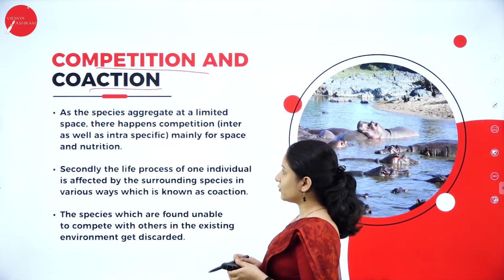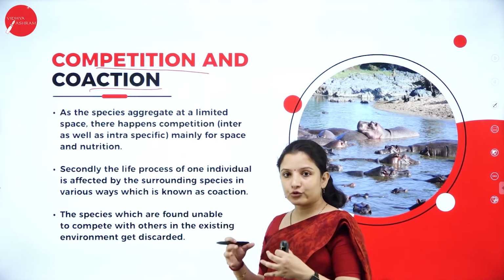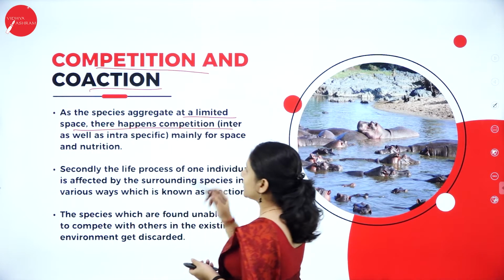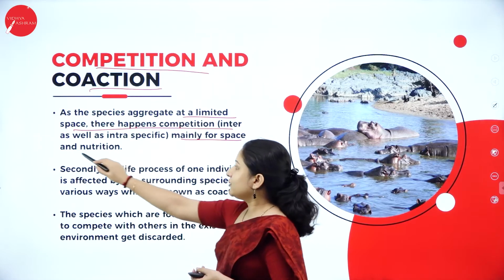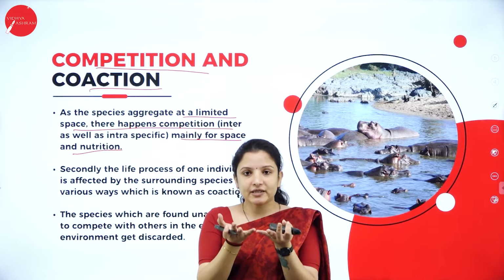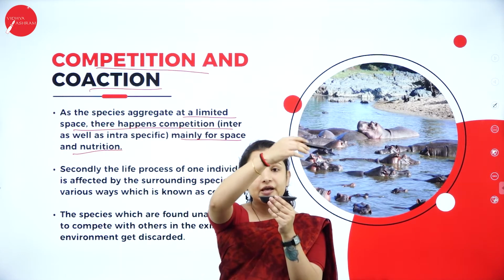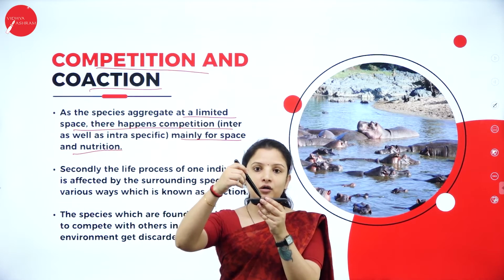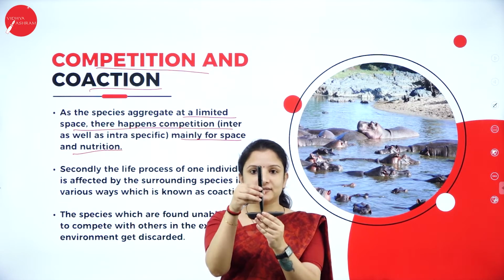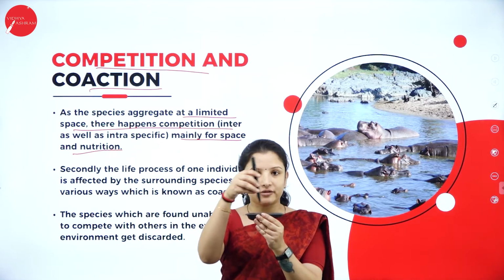So, competition and coaction. As the species aggregate, as they tend to form groups on the bare rock in a limited space, there happens competition, mainly for space and nutrition. Now, say for example, the rock is so small, right? Imagine a rock of this size, and from somewhere a seed migrated and fell on the rock. Now the seed germinated and it formed a plant. Now one plant is there, right? That plant will reproduce and form many plants on that rock.